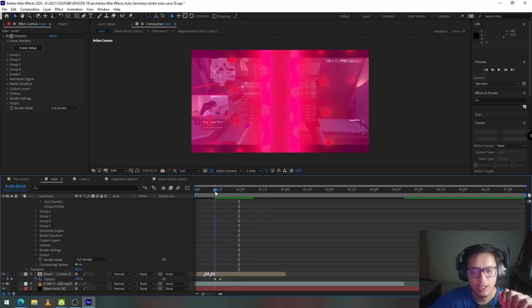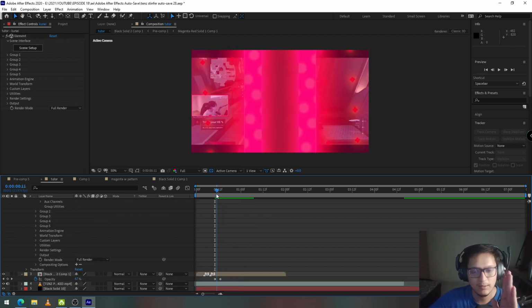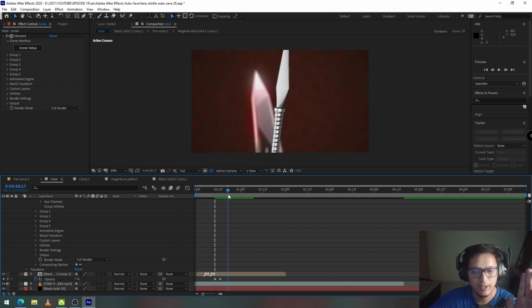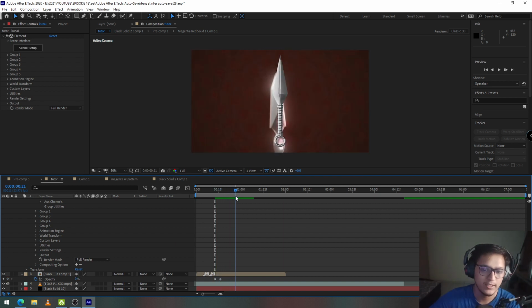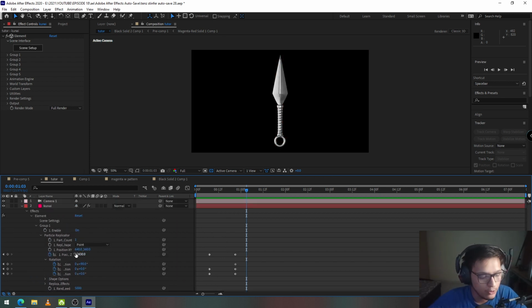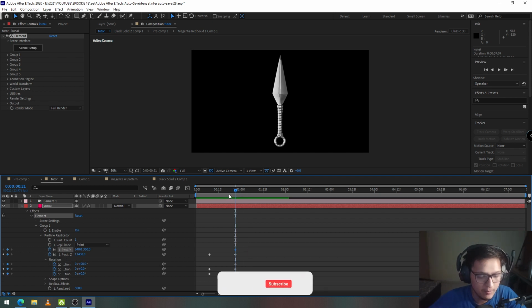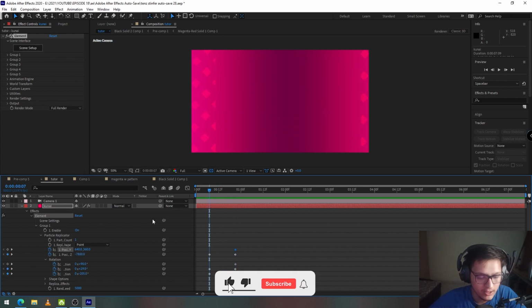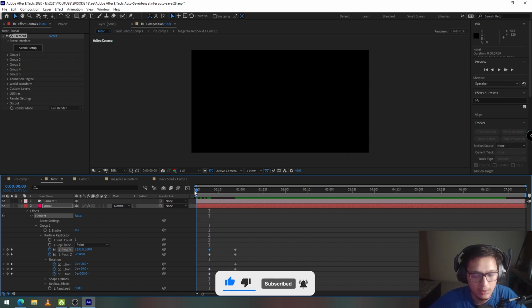Okay, as seen in the original animation, the kunai does not appear from the center, but it appears from the right side of the frame and then translates to the left side and then translates to the center. I'm going to disable the original animation once again. I'm going to go to the position XY value. I'm going to set the final position at the end point. I'm going to set the keyframe. I'm going to move back to the first keyframe. I'm going to set the X value towards the right side. And let's view the animation once again.